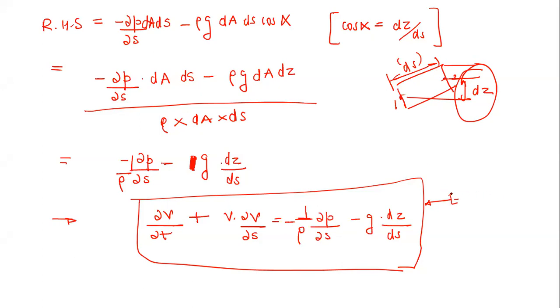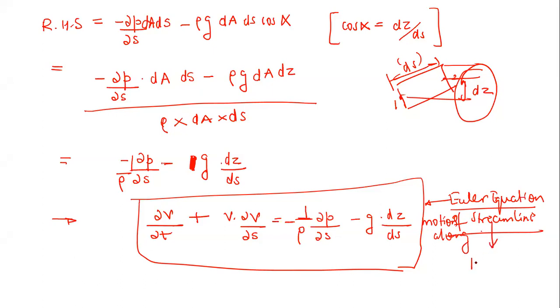Okay. So right now, just keep this thing in mind. Then we will take the Bernoulli's equation in the next session. I think you will all become confused otherwise. So till now, always remember this is the Euler equation of motion along a streamline, and this is also true for an inviscid fluid flow. Always remember this thing.